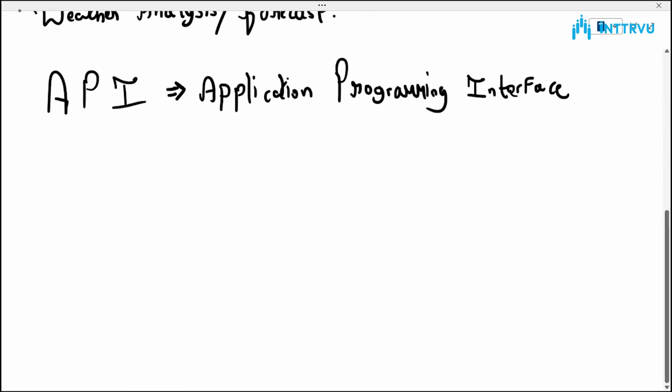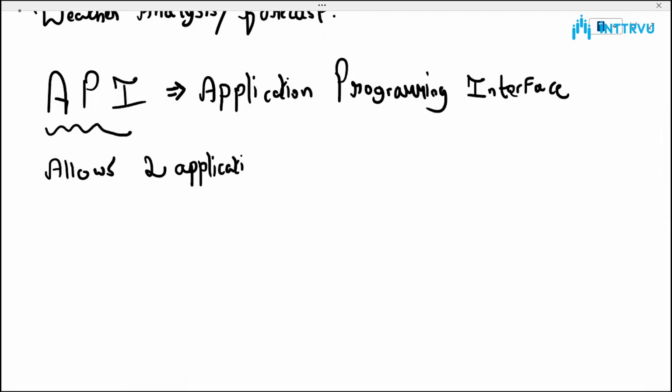An API is nothing but something that allows two applications to communicate with each other, right? So in this scenario, let us say I want some data from another website or the weather website.